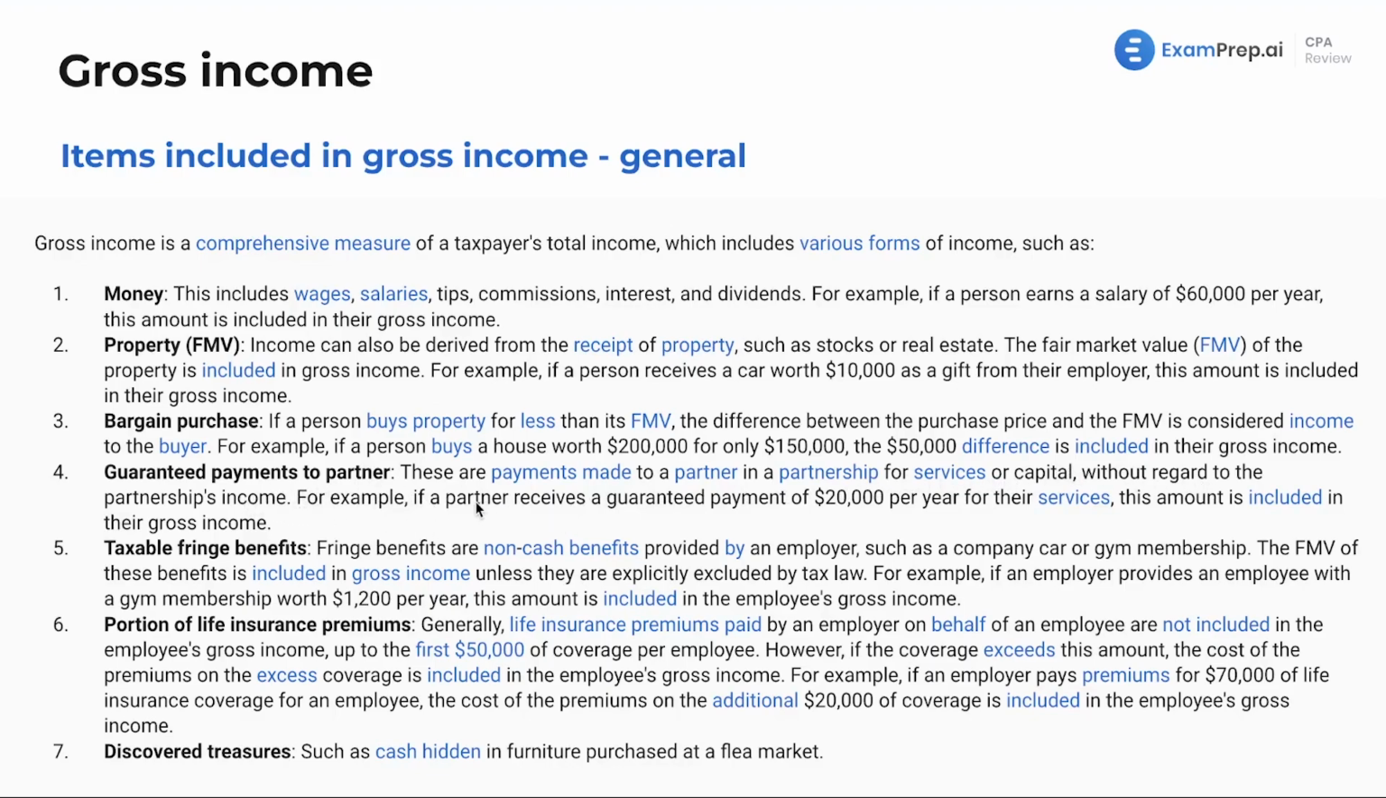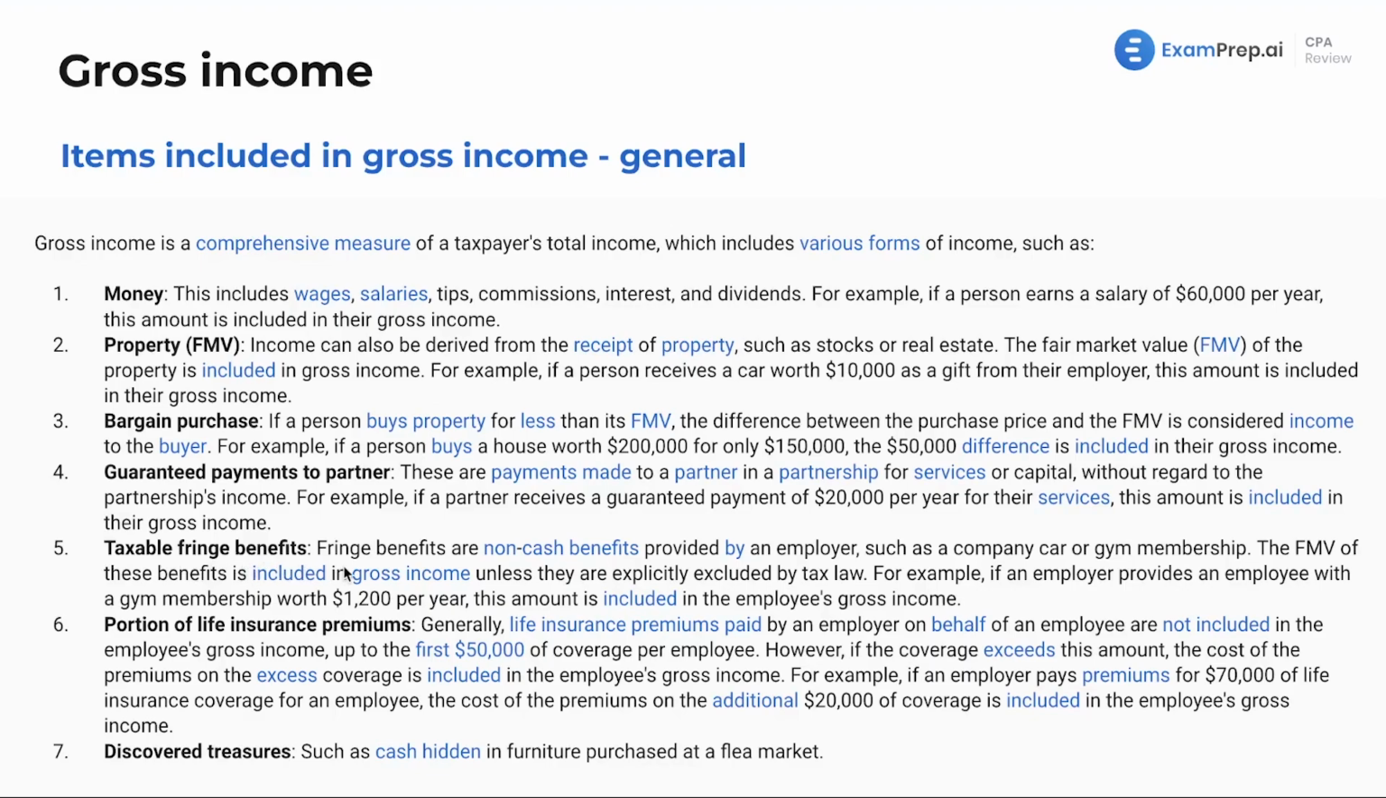For example, if the partner in an accounting firm is really good at painting and they paint the entire office and get paid $20,000 for that, this amount will be included in their gross income. Nice little introduction to this. We'll see this a lot more as we get through the course, but just introducing that here.